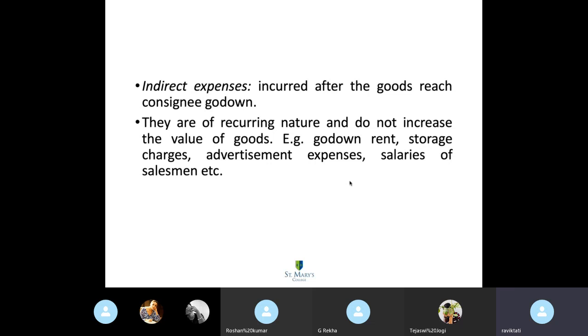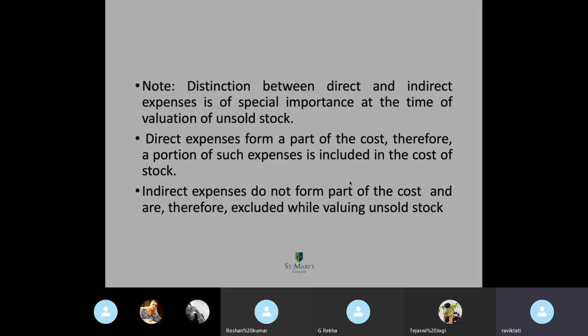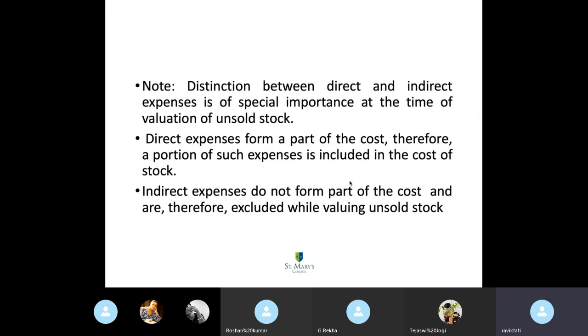Next, what is the difference between direct expense and indirect expense? The direct expenses form part of the cost, and the indirect expenses do not form part of the cost. What does it mean? The indirect expenses are recurring in nature. They are not part of the value of the goods dispatched.